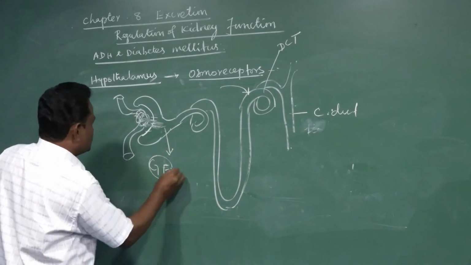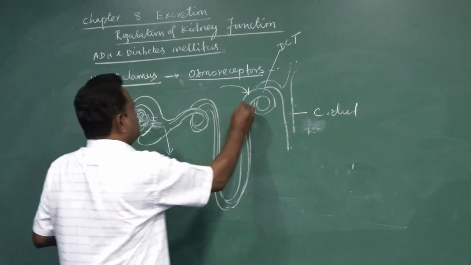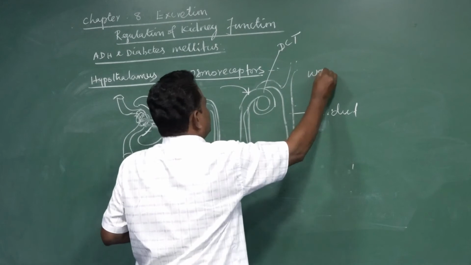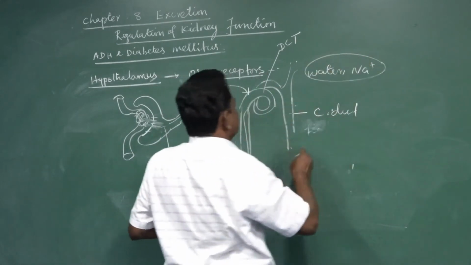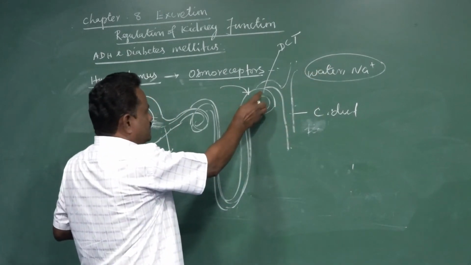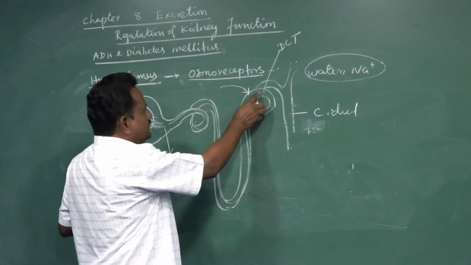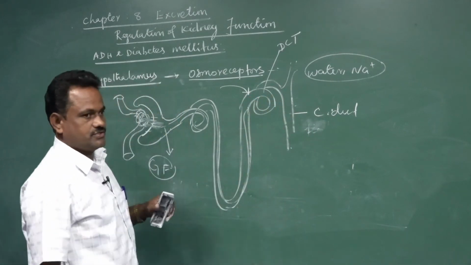When the glomerular filtrate passes through the various regions of the nephron, especially the water and the mineral sodium are reabsorbed here in the DCT as well as the collecting duct, and enter into the nearby blood vessels.